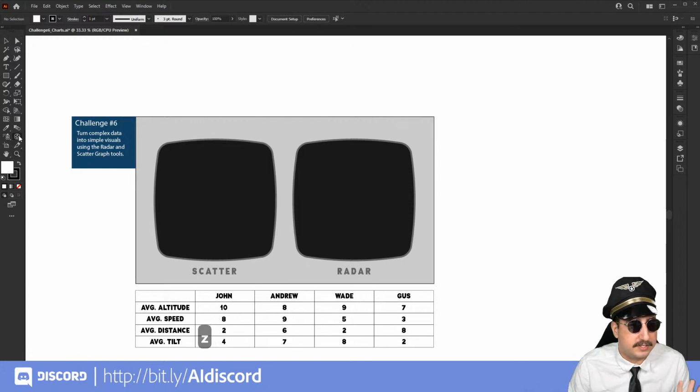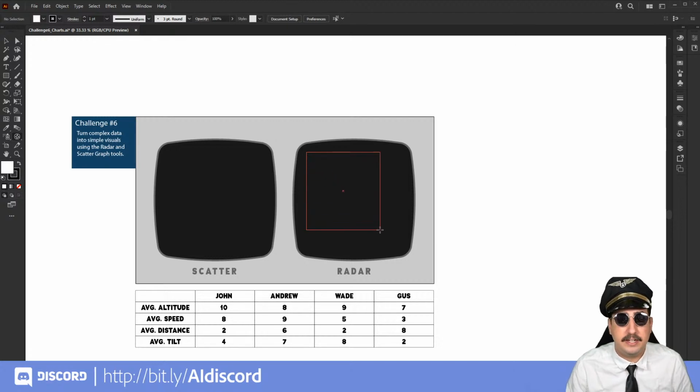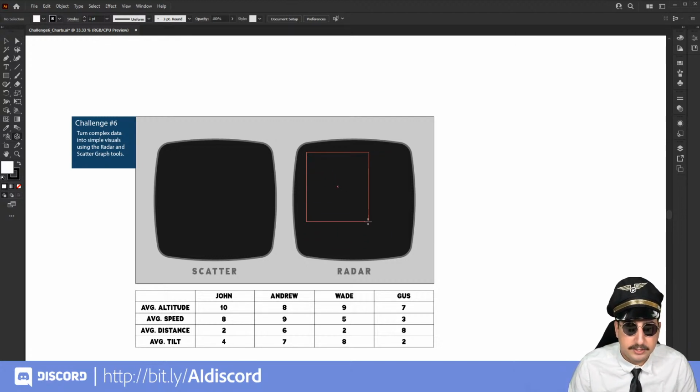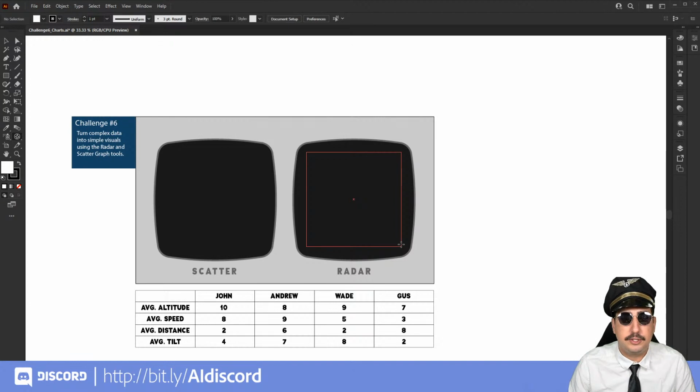Now, what we're going to do is select the radar graph tool right here, and we are going to click and drag. Now, this is going to show the area that our graph is going to be taking up. So to do this, I am going to hold Shift. Holding the Shift, there we go, right there is going to make it so that it stays a perfect square. We do want that perfect square, and we are going to let go.